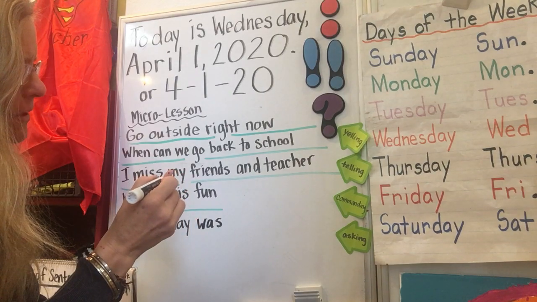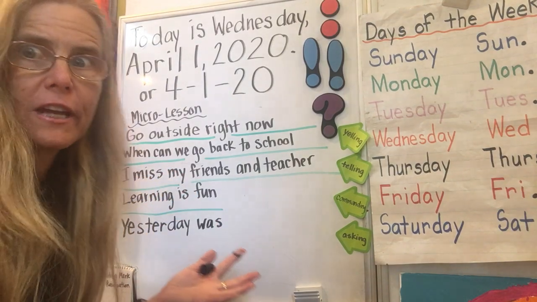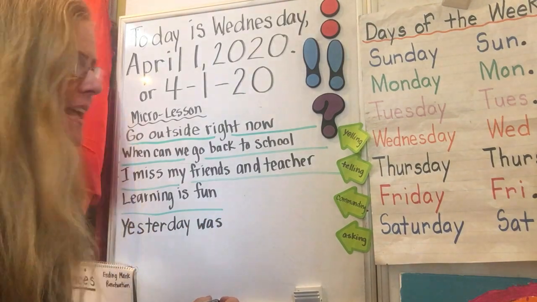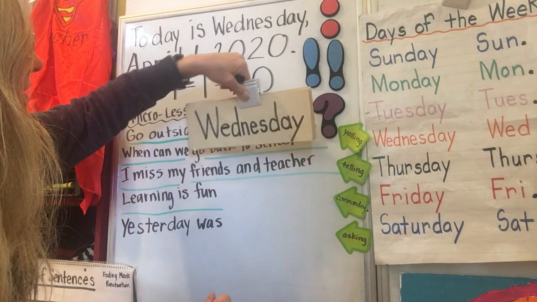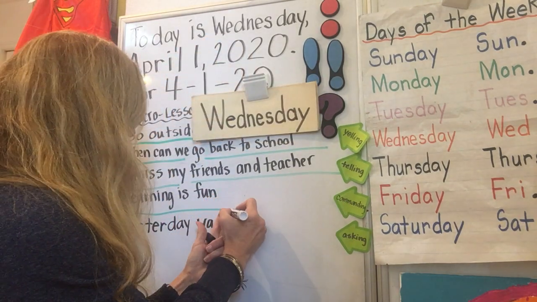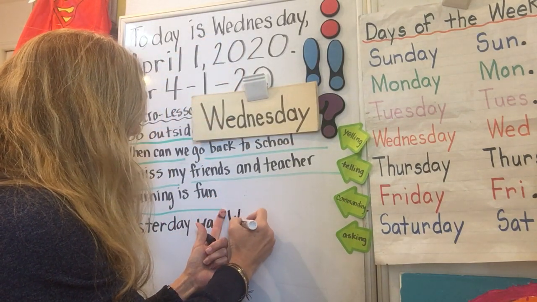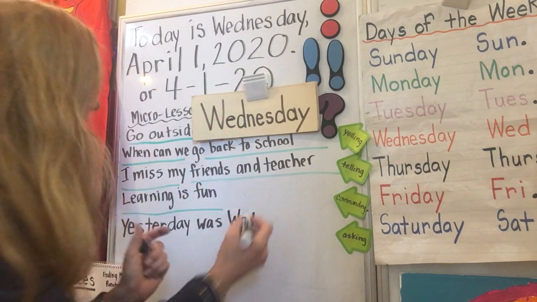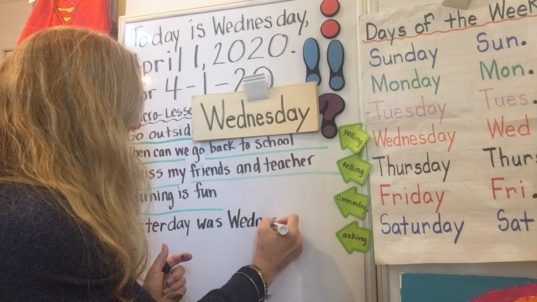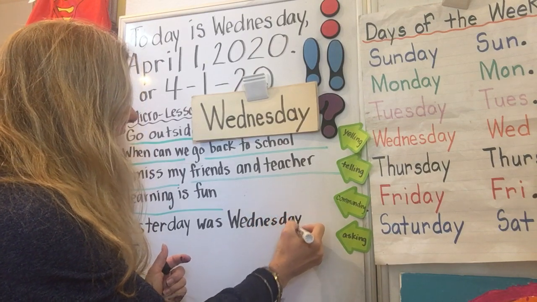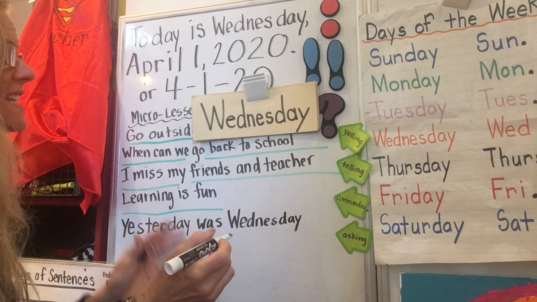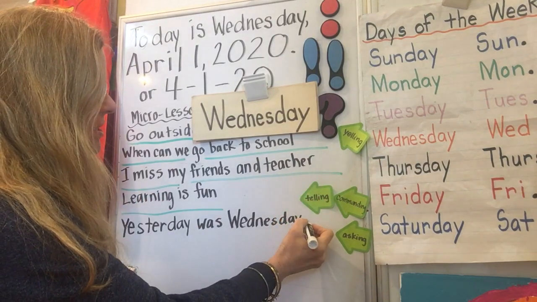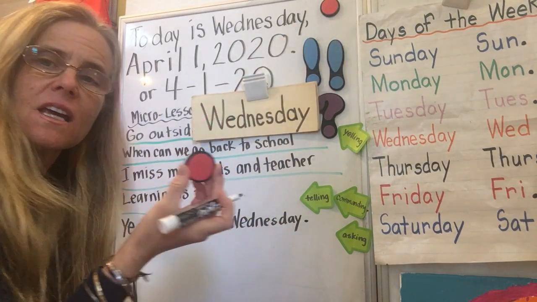Nobody wants to have that day, and the whole state of California had that day. Yesterday was, I'm not going to write that day. I'm going to write the name of the day of yesterday, which was Wednesday. Capital W-E-D, and I'm checking my smart card. N-E-S-D-A-Y. And it's just a telling sentence. And remember we said a telling sentence just ends with a period.